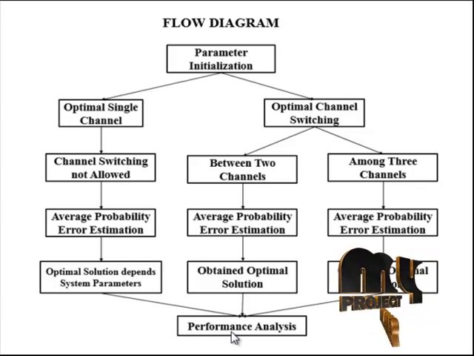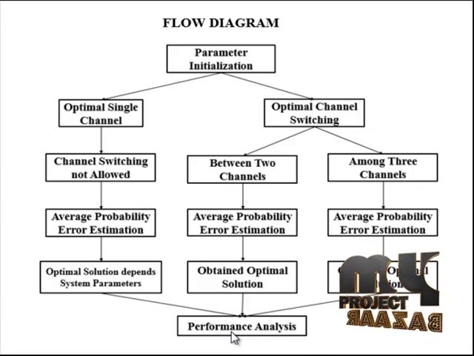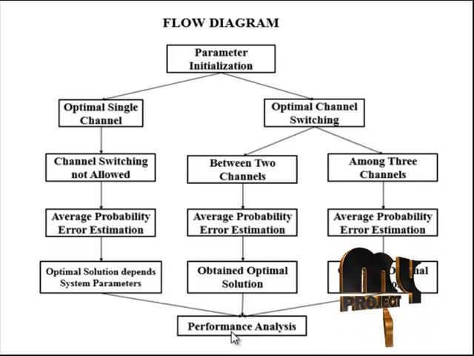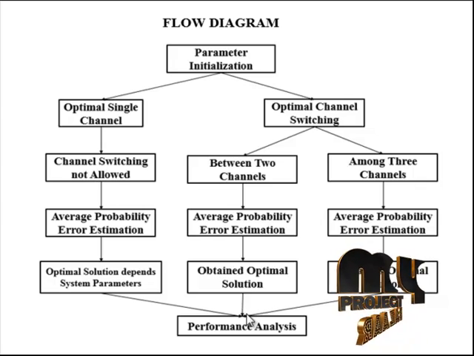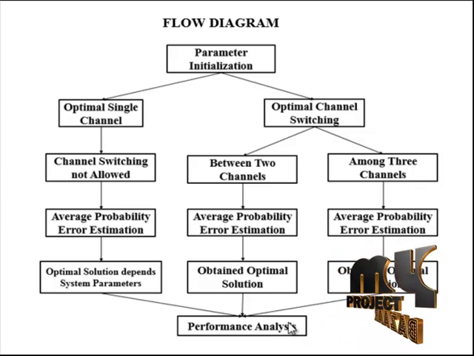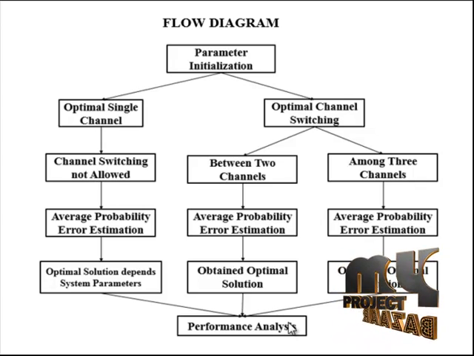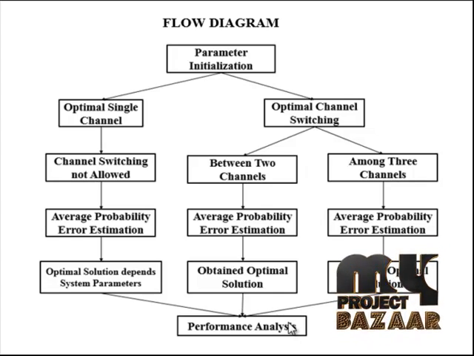Finally, we calculated the performance. To investigate the effects of the average cost limit in more detail, average probability of error is plotted versus AC, that is average cost, for various values of AP, that is average power, based on the same channel configuration as in the previous scenario. Both strategies achieve an average probability of error that is equal to the error probability of the best channel at the power limit.